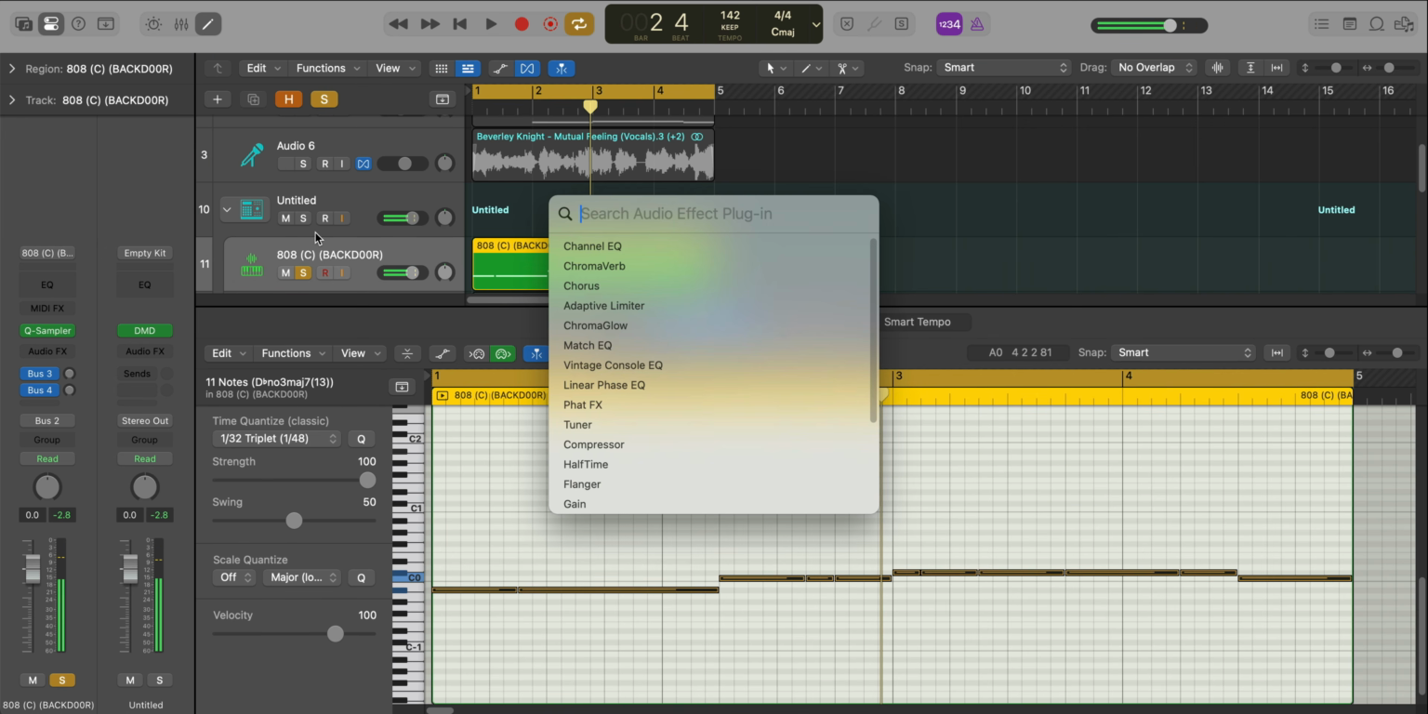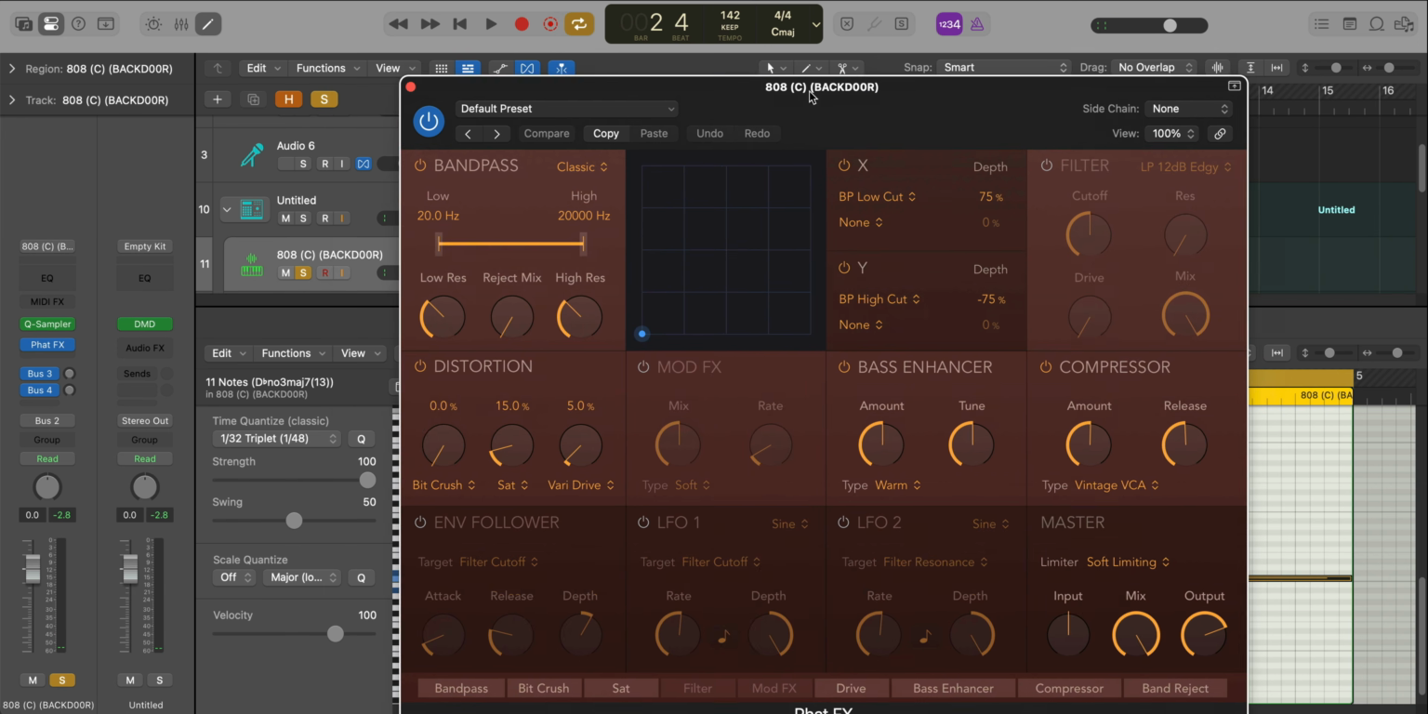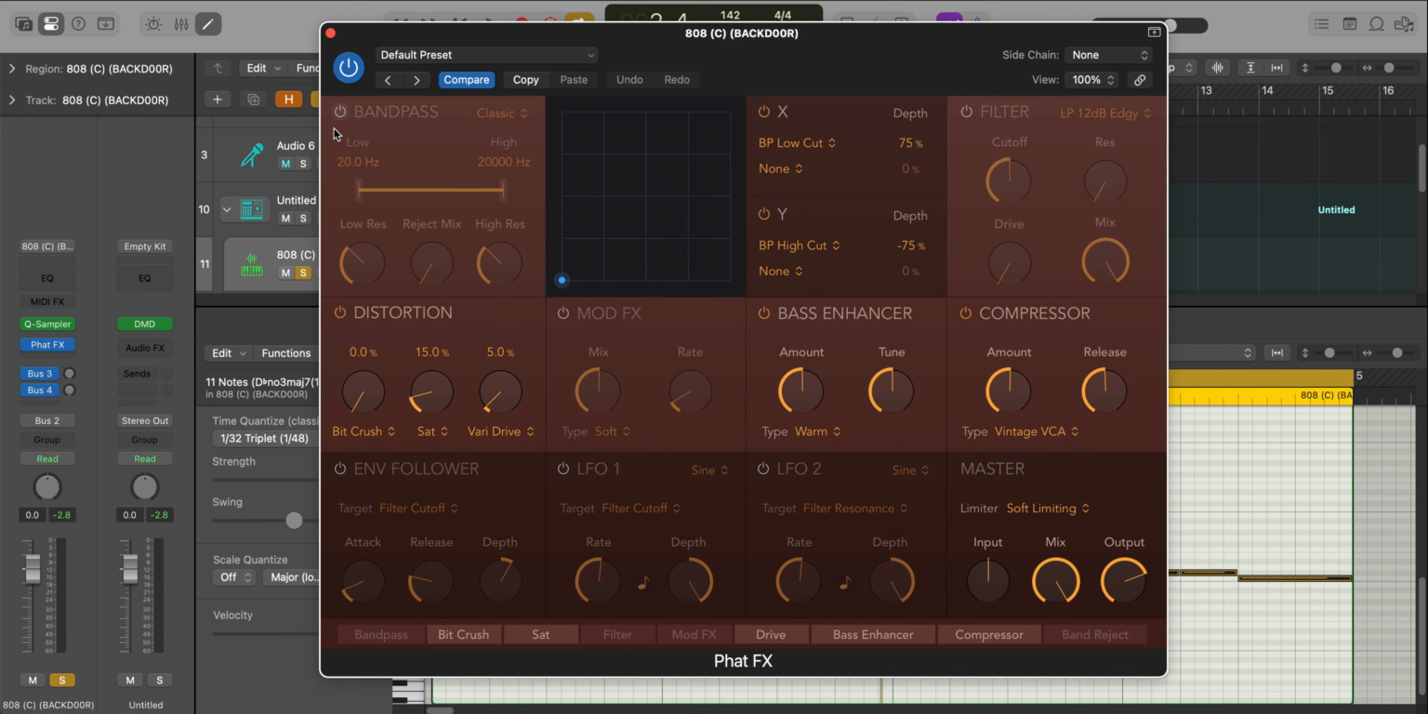And then we're going to bring up Logic's Fat Effects for some distortion. It's not distortion, just to make it a little bit louder and in your face. So what we're going to do is turn off all this. We'll leave the compression on, and I'm just going to bring down the compression a little bit here. And we'll just pull up this input here on our soft clipping, just to add a little more drive to it.